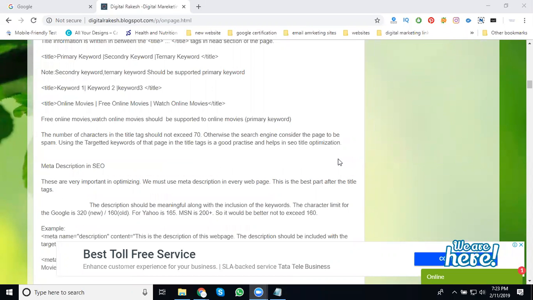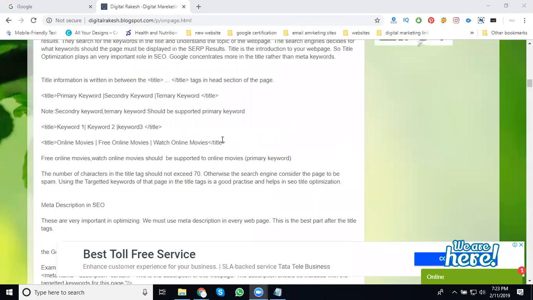The primary keyword is nothing but the service you provide. Suppose you're providing digital marketing, that is the primary keyword. Suppose you're providing Java training or services, that is the primary keyword. So first, I decide my primary, secondary and tertiary keywords. Here we take an example: online movies is your primary keyword, because your web portal is related to online movies. People search for free online movies and watch online movies.